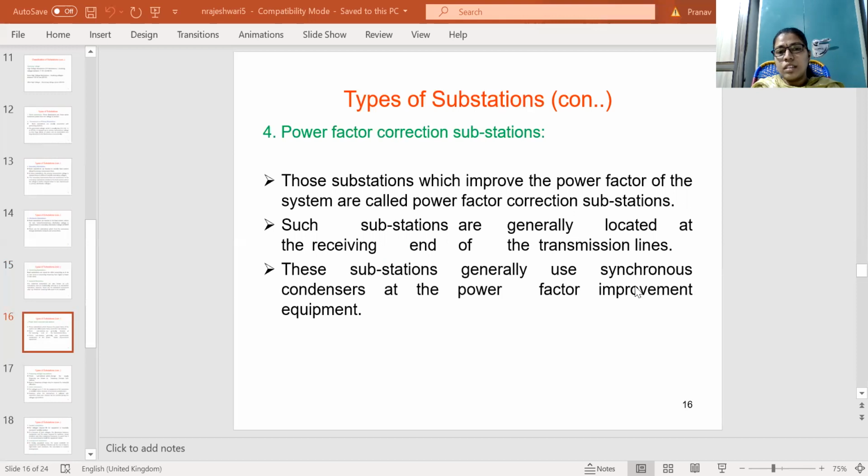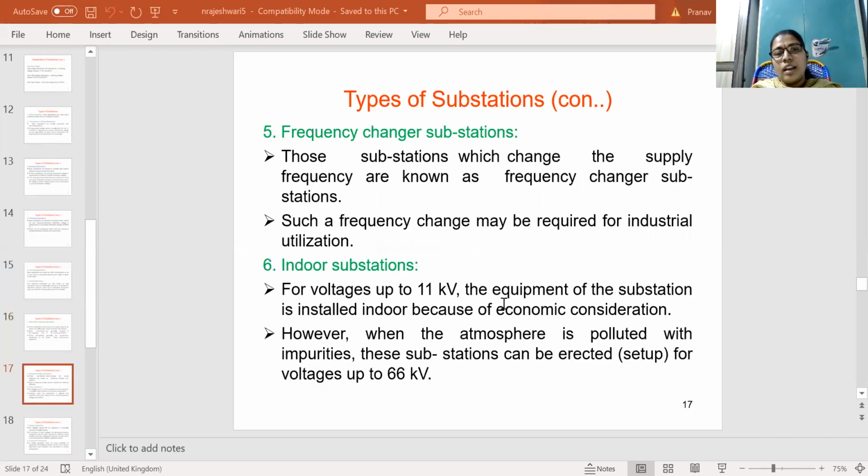These synchronous condensers are connected at the end of the transmission line, because at the receiving end only the power factor will be improved or corrected. So synchronous condensers are connected at the load ends, which improves the power factor in the substation. This is the power factor correction substation.